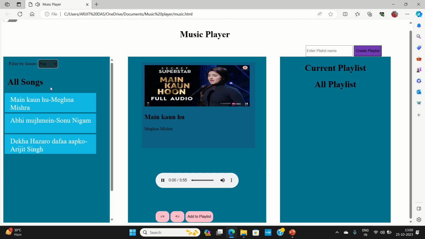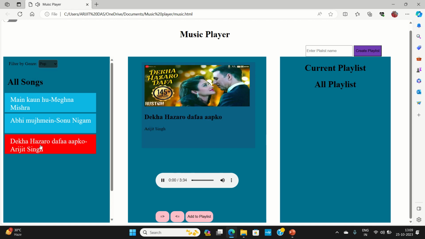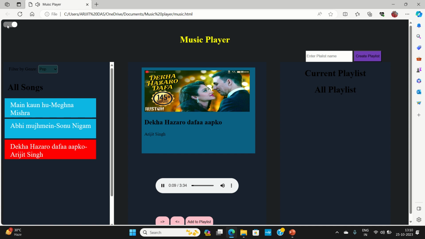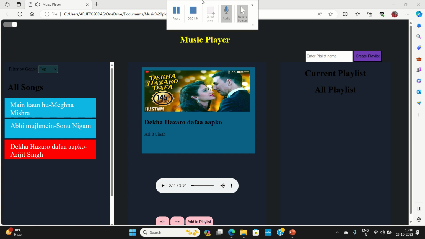For the demo, I have selected just these four genres. So these are the songs. For your convenience, you may select the dark mode from here. This is the dark mode. This will reduce the stress on your eyes.